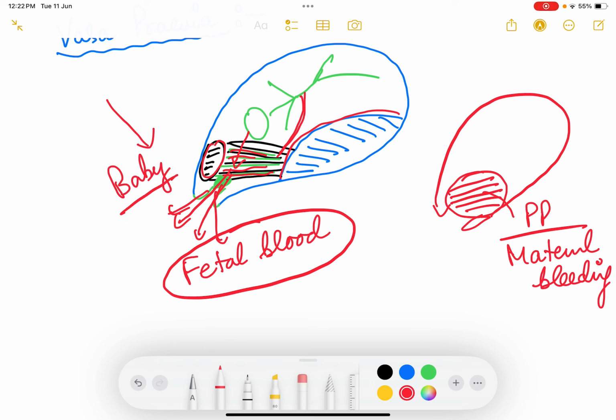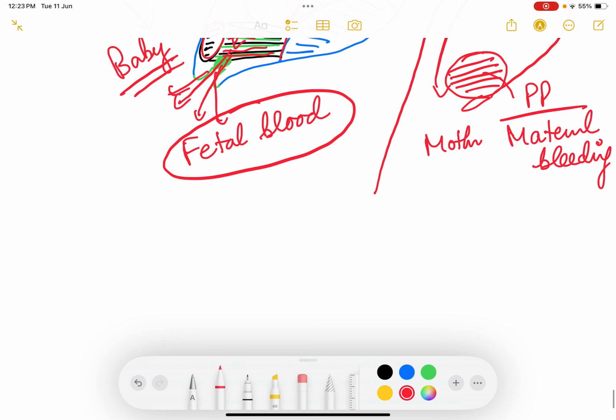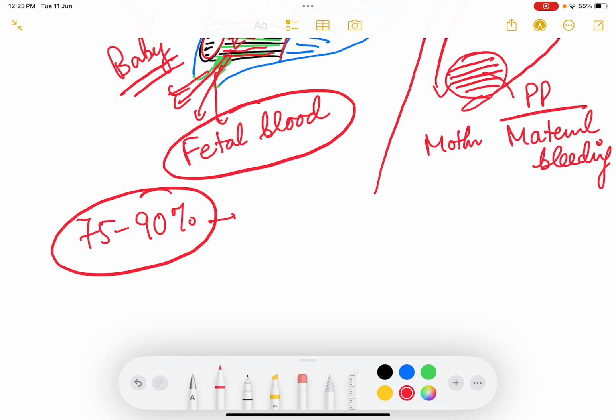मदर को ज़्यादा दिक्कत नहीं होता, बस बेबी तुरंत IUD हो जाता है. वर्सेस प्लेसेंटा प्रीविया में बेबी ठीक ठाक रहता है, mother becomes anemic. So this is the major difference between vasa previa and placenta previa. So blood loss is basically in fetal origin and it has very high mortality for the baby. 75 to 90% of IUD, that is fetal death, is associated with this, and maternal mortality cannot be increased.